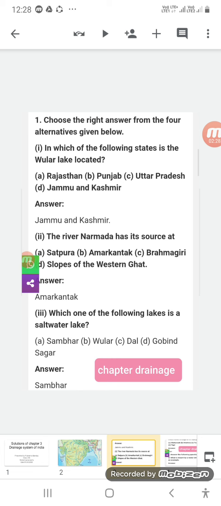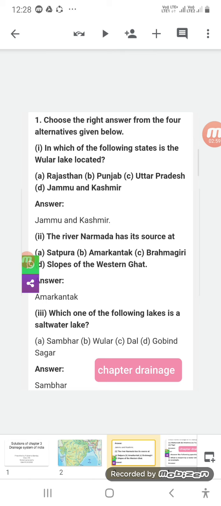Second, the river Narmada has its source at where? Is the source of Narmada river Satpura, Amarkantak, or Bhagmagiri slopes of Western Ghats? The source of the Narmada river is Amarkantak. The correct answer is Amarkantak, and this Amarkantak is in Madhya Pradesh.